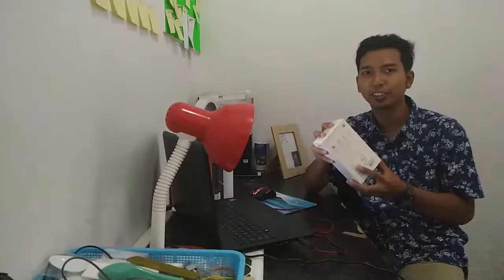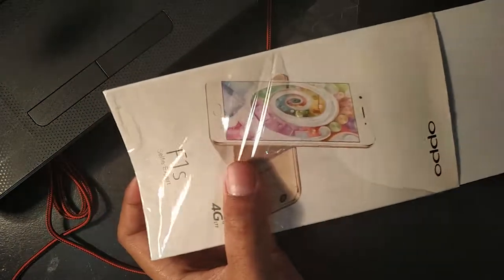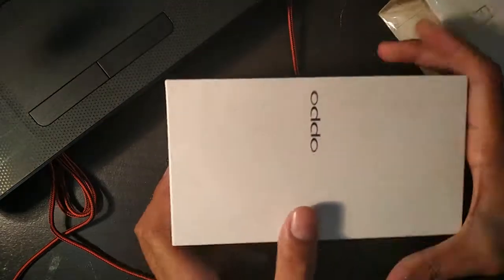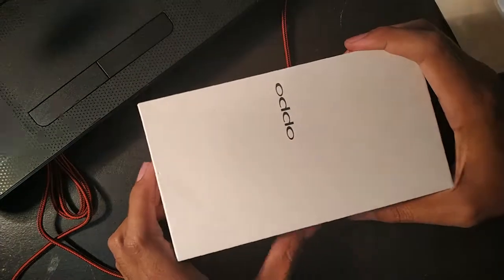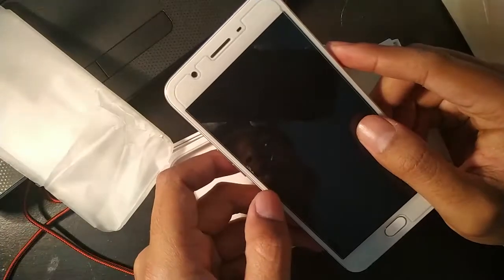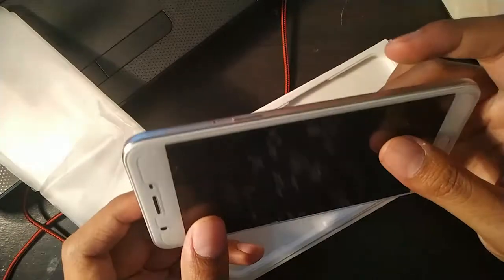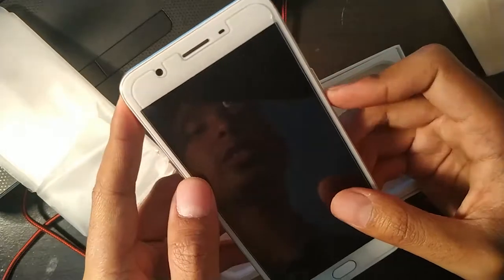In this video, I want to tell you about how to use a handphone. Before I explain further, I will unbox this handphone. Check it out. Yes, pull this box. Before I explain, turn on this handphone on the right side.